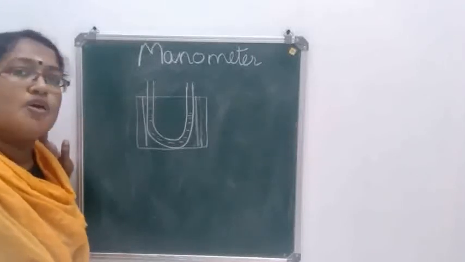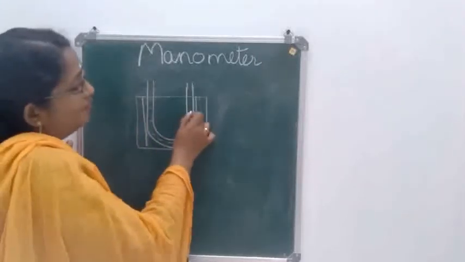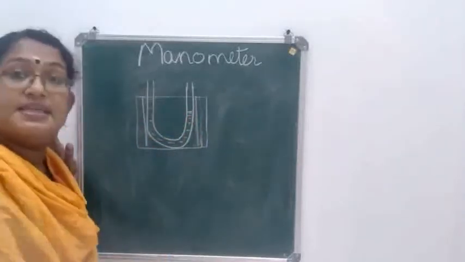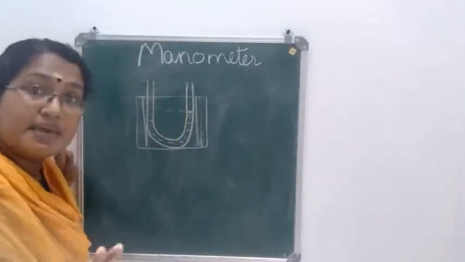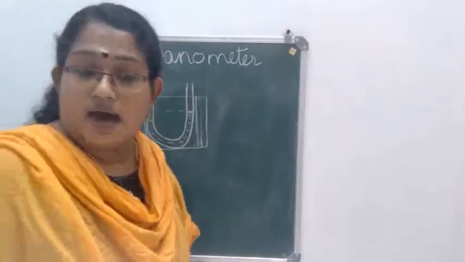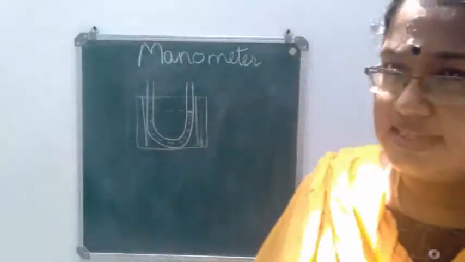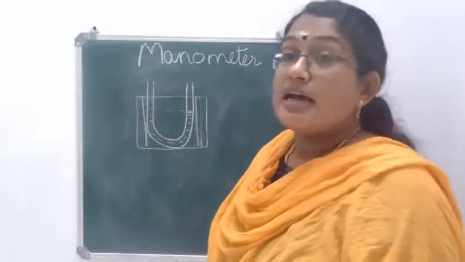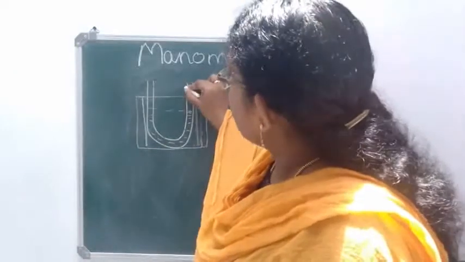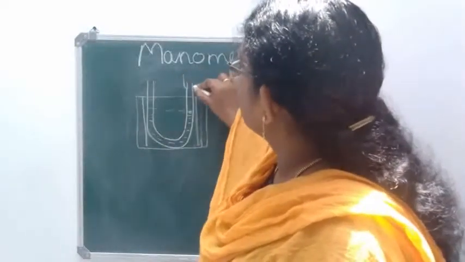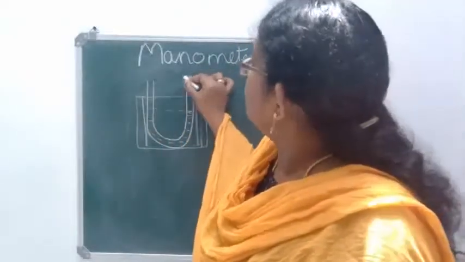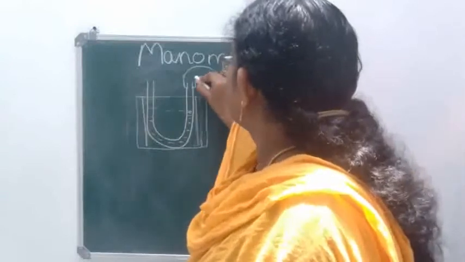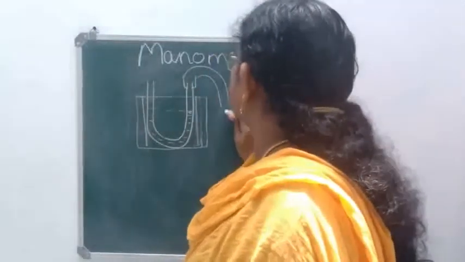Now when you pour water, you can see that the level of water on both arms will be the same. Okay, when you pour water, the level of water remains the same on both arms. Now the next thing is you can take a rubber tube and fix this rubber tube on one arm of the U-shaped tube. Okay, so let this be the rubber tube.